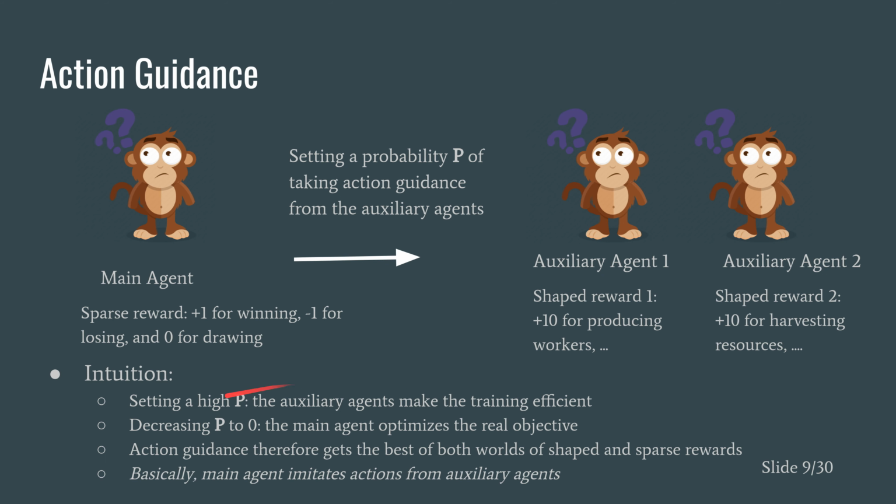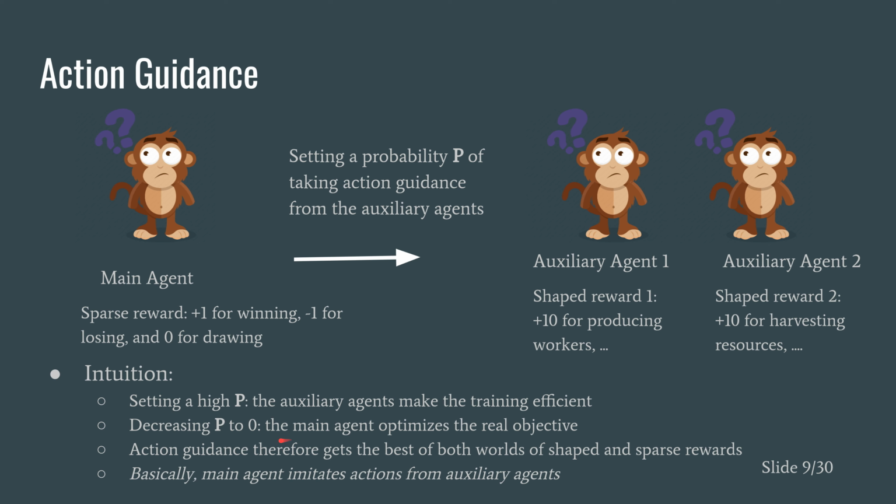The intuition is that in the initial stages of the training, we set a really high P. Then the auxiliary agent will make the training efficient because the auxiliary agents learn from the shaped reward function that are easier to learn. As we decrease this P to 0, the main agent gets more independent and starts to optimize against the real objective. Action guidance, therefore, gets the best of both worlds of shaped and sparse rewards.